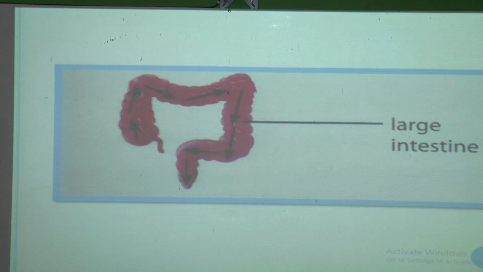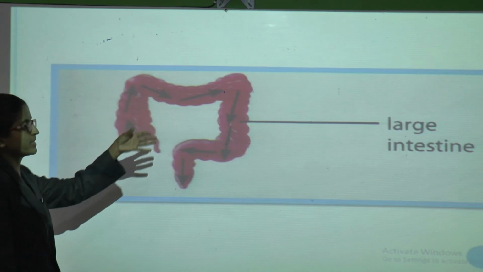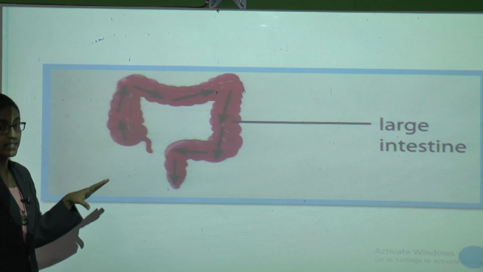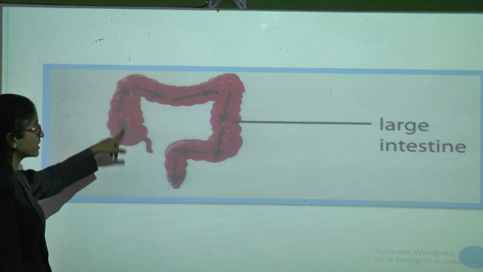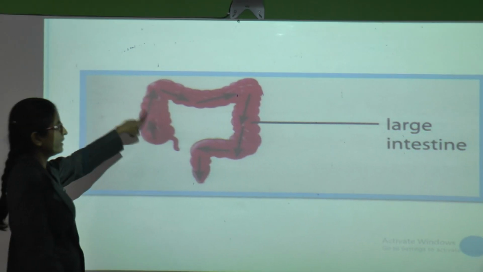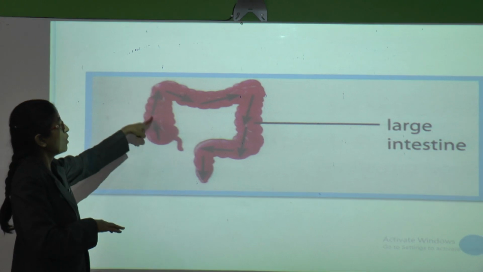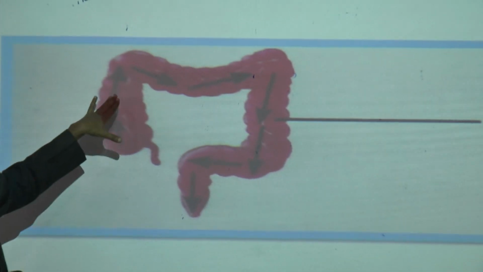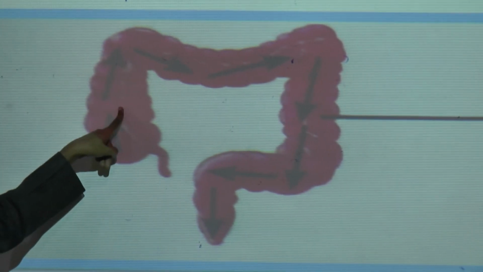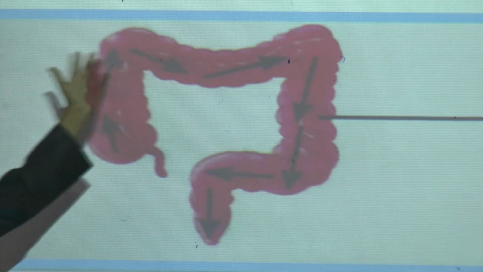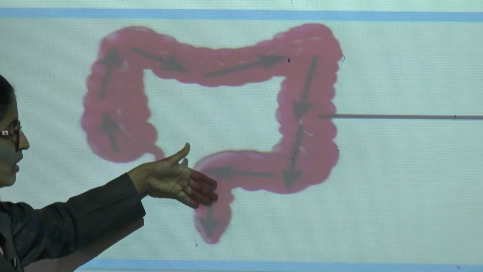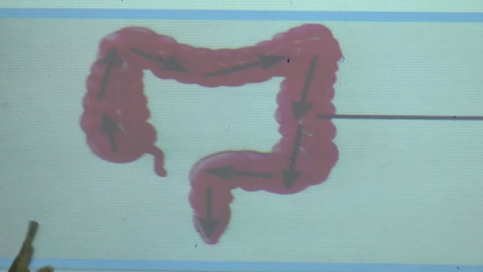This is the large intestine. From the small intestine the undigested food passes into the large intestine. In the large intestine water is absorbed, and the solid waste is passed out of your body through the opening called the anus.